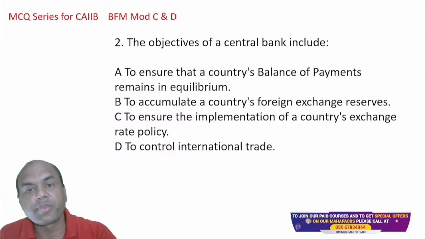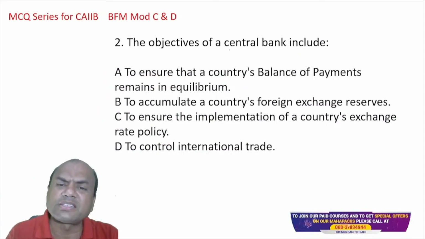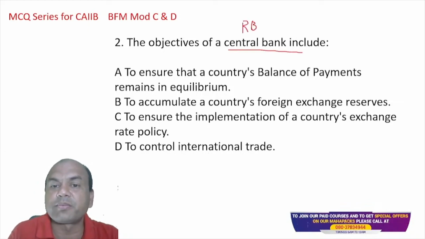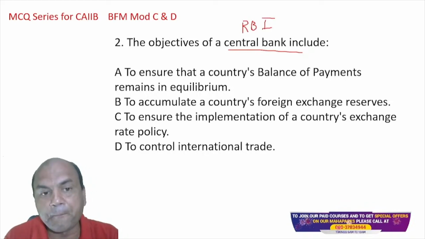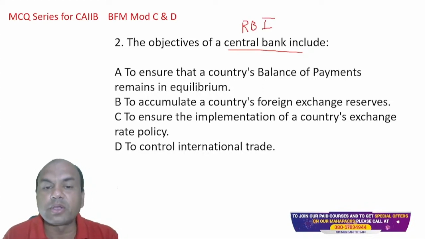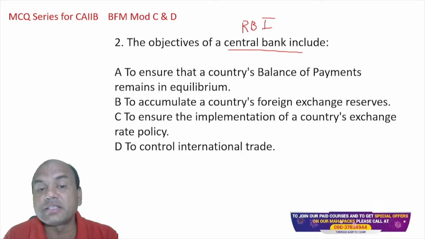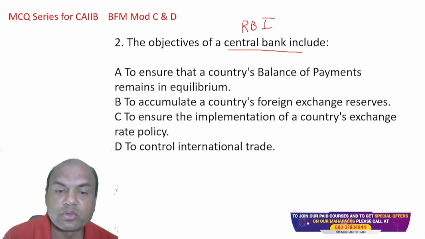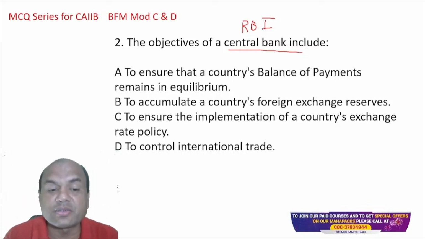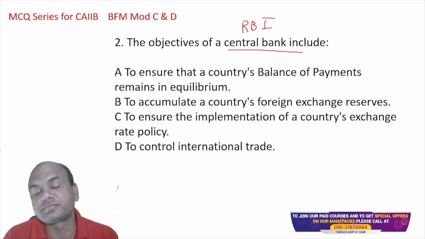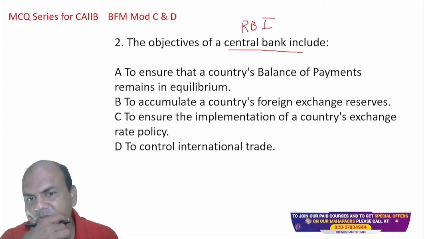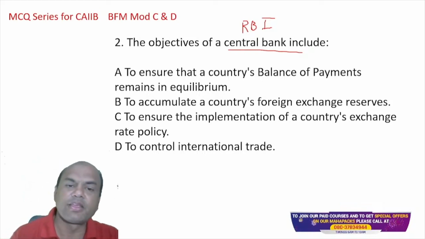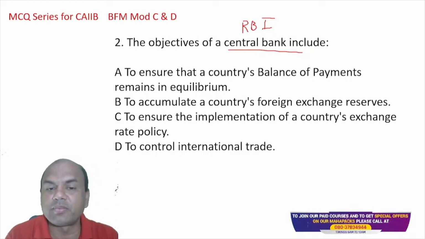Okay. The objectives of the central bank include... What is the central bank? Central bank here does not mean Central Bank of India. It is RBI. We have a separate bank called Central Bank of India. So the objectives of RBI include: to ensure the country's balance of payments remains in equilibrium, to accumulate the country's foreign exchange reserves, to ensure the implementation of the country's exchange rate policies, to control international trade. What should be the answer? RBI's main role is what? Ensure the country's balance of payments is in equilibrium.